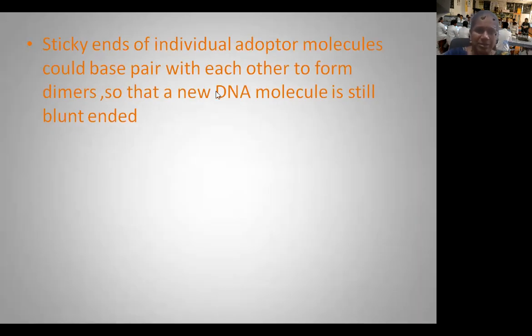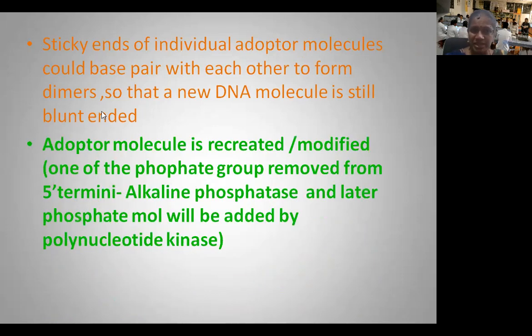After dimer formation, the DNA molecule is still blunt-ended, but we need to convert that blunt-ended DNA molecule to a sticky-ended DNA molecule. To avoid this dimer formation, adopter molecules are recreated or modified.